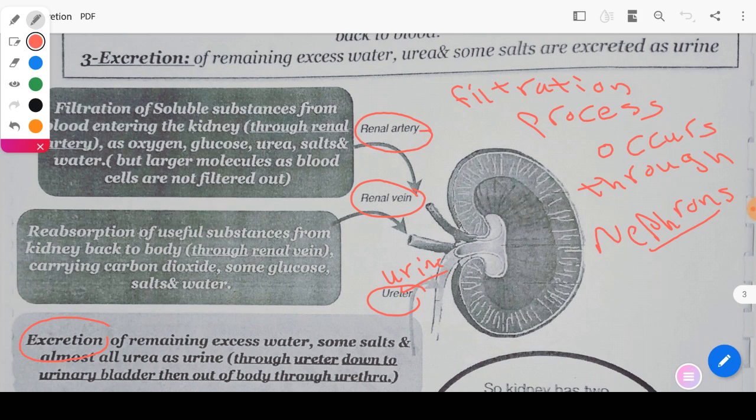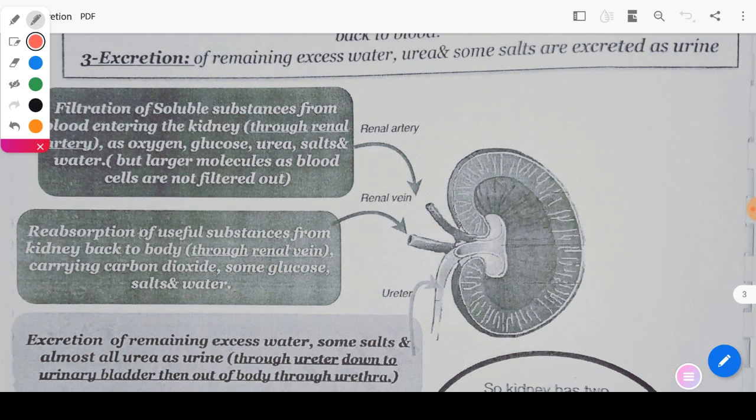After any metabolic process, as we said, production of carbon dioxide, and some glucose, some salt, some water, which are not used by the function of the two kidneys. They will come back again through the renal vein to the inferior vena cava to pour inside the right atrium to be filtered through the blood circulation.